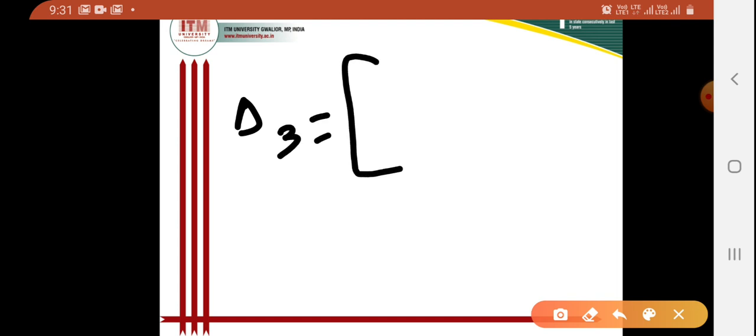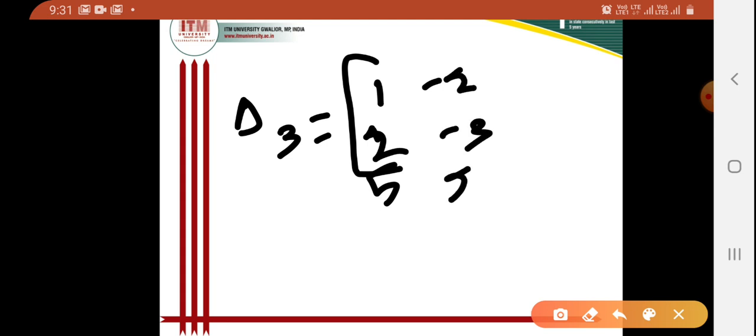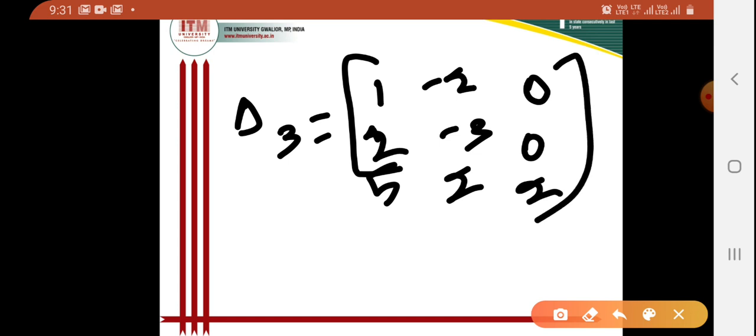Similarly, when I'll solve for del 3, I'll consider the del, and there I'll change the third column of the del by 0, 0, 2. Okay, so I can write 1, 2 and 5. Then I can write minus 2, minus 3 and 2. Then 0, 0 and 2. Okay, so this is our form after changing the third column.